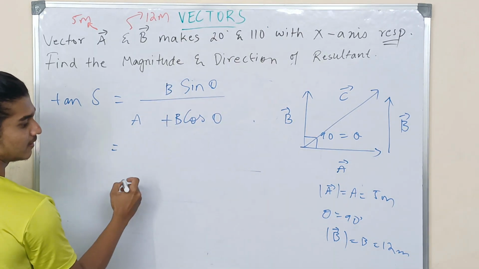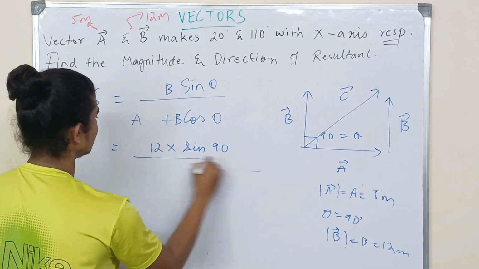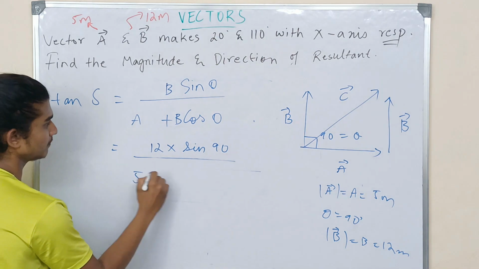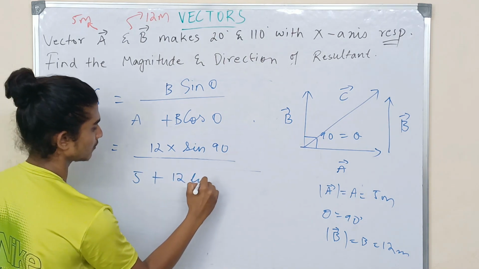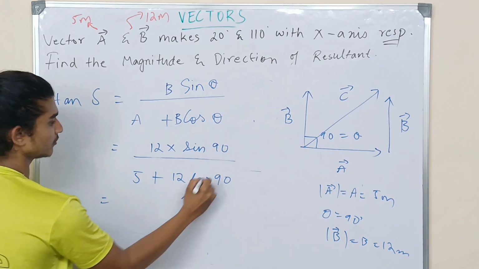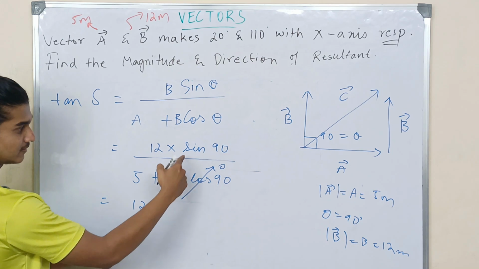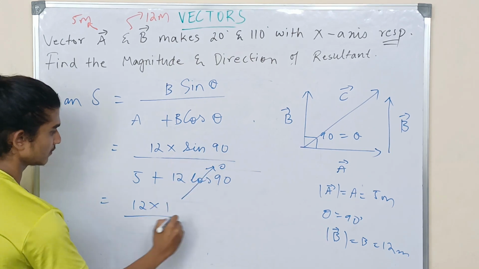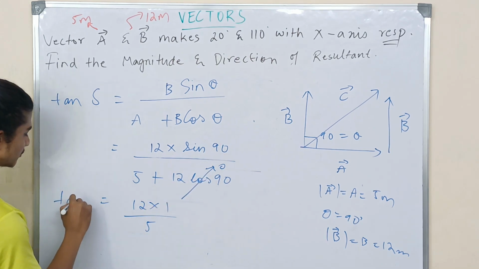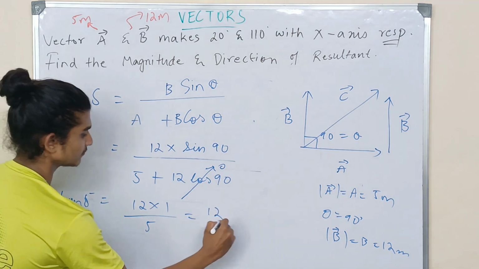So it is B, which is 12, into sine of 90 degrees, over 5 plus 12 into cos of 90 degrees. Cos 90 is 0, so this term is 0. Since sine 90 is equal to 1, we get 12 over 5. So tan delta equals 12 by 5.